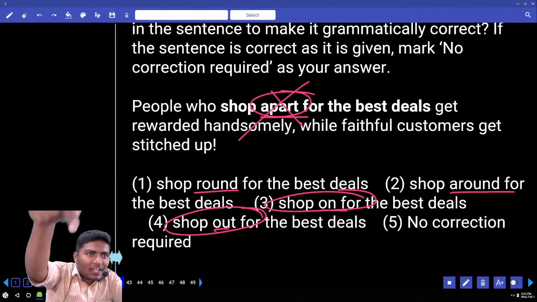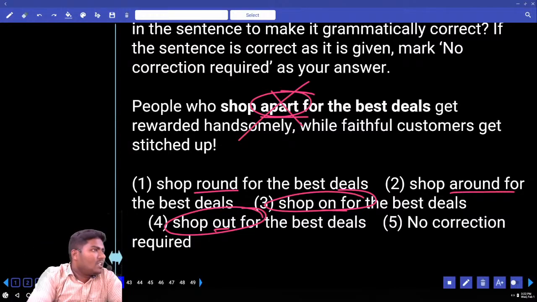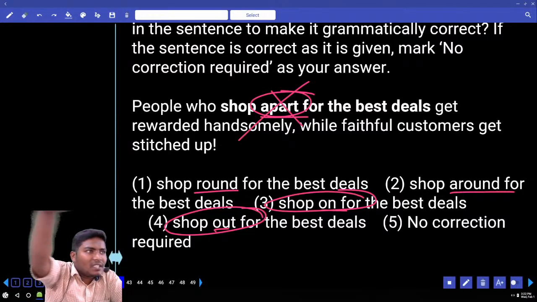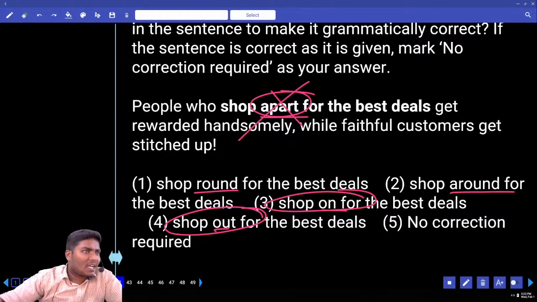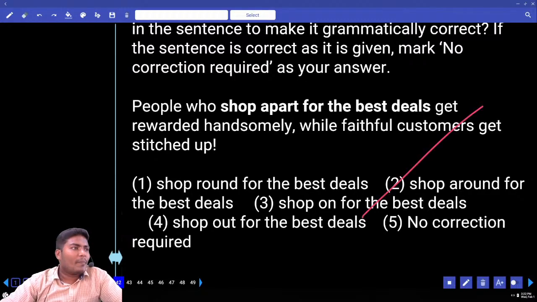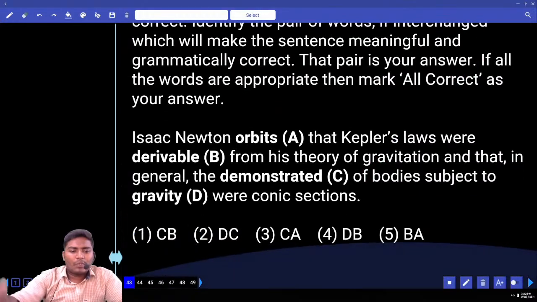Round is in a particular location. You dig a pit around the tree. Around is in the sense of searching all the nearby shops, close by. That comes with the meaning of around. So you always look around or shop around for something. Move to 43. Swap the words.